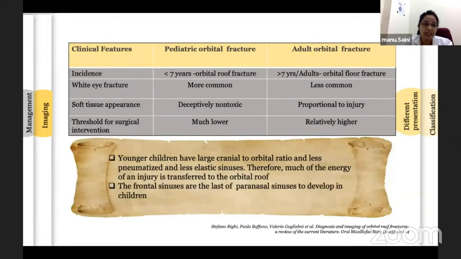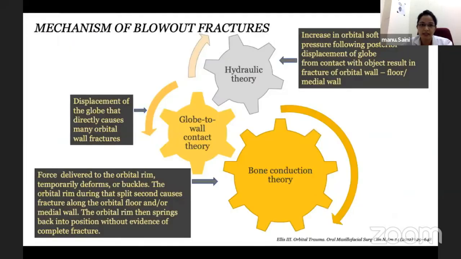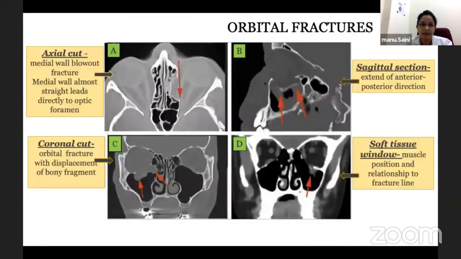In the pediatric population the globe remains uninjured, hence it is known as a white-eyed fracture. However, these patients have severe extraocular movement limitation. Therefore, the threshold for surgical intervention is much lower as compared to adults. Three theories have been described to explain the mechanism of blowout fractures, but we have a variety of blowout fractures, so it is believed that more than one mechanism exists simultaneously.